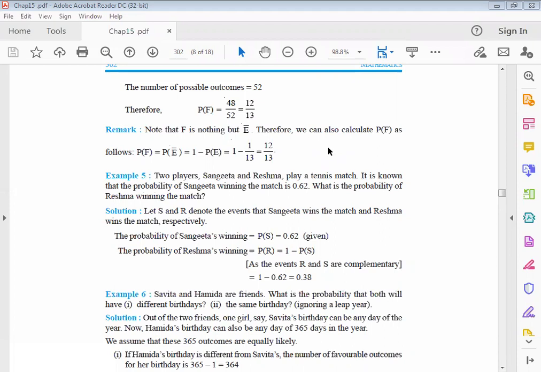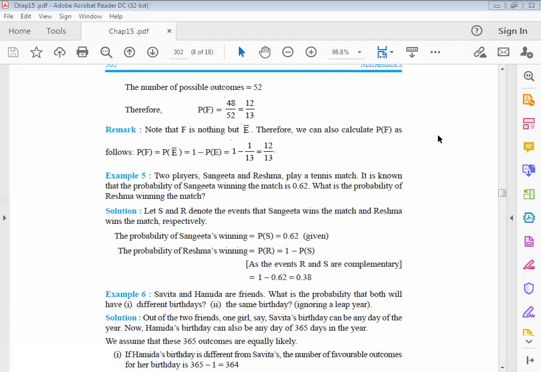Because you know the possible outcomes in case of a dice are 1 to 6. There is no number 8. So it is an impossible event, and the probability of an impossible event is always 0, because the number of favorable outcomes is 0, since it is not there. So 0 upon 6 is equal to 0.